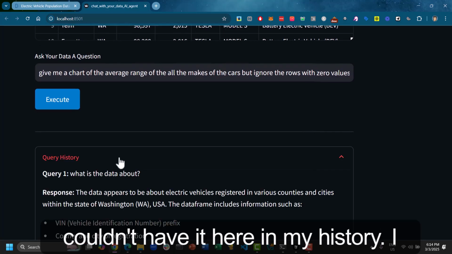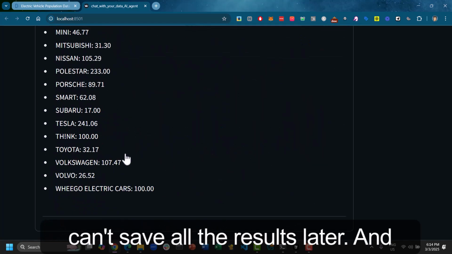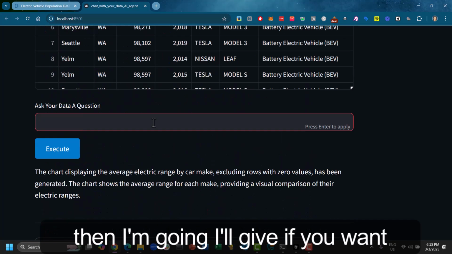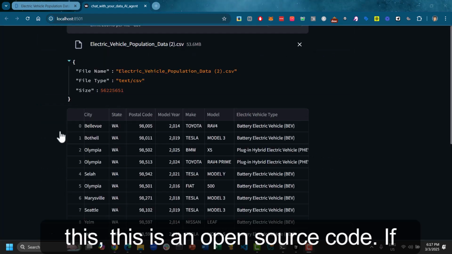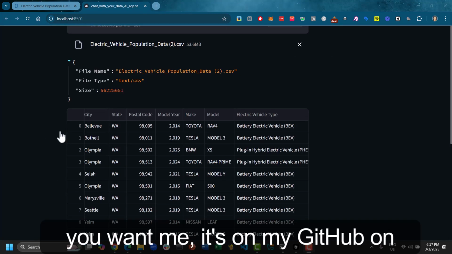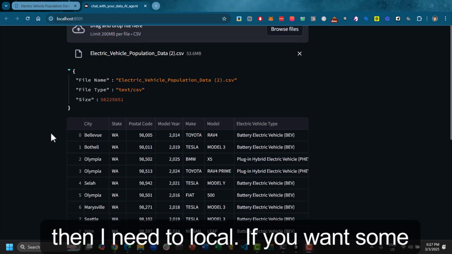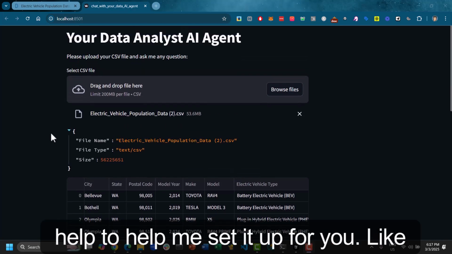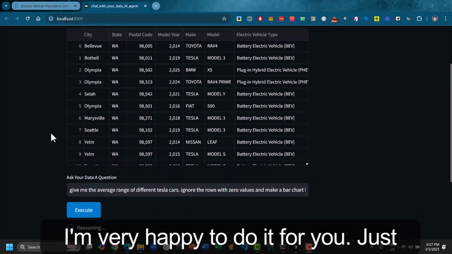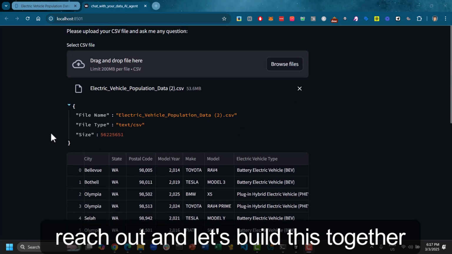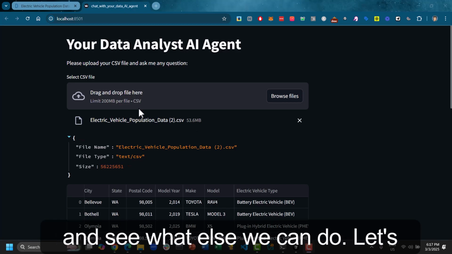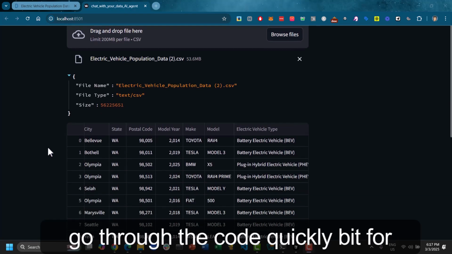Okay, I didn't lose my query. I have it here in my history. I can save all the results later. So if you want this, this is open source code. It's on my GitHub at the link. You can download it and run it locally. If you want help setting it up, I'm very happy to do it for you. Just reach out and let's build this together and see what else we can do.